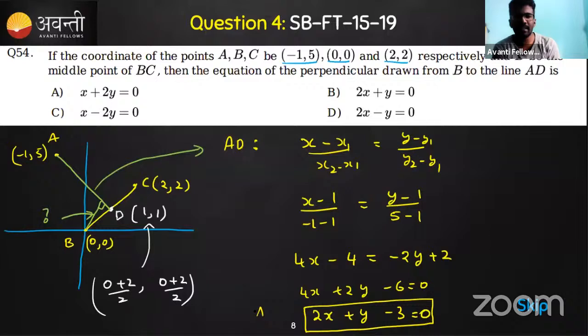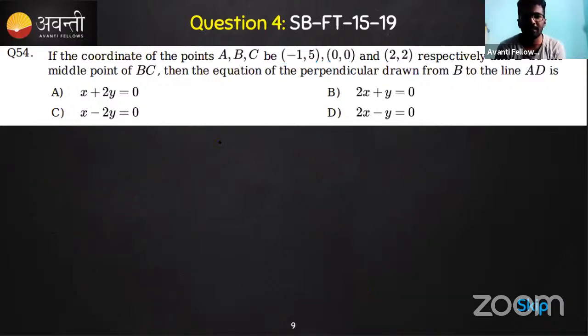But we need another line which is perpendicular to AD. This is not the final answer. So we need to find one more line which is perpendicular to AD. We got the AD line as 2x plus y minus 3 equal to 0. So what is the slope of this line? The slope of this line.